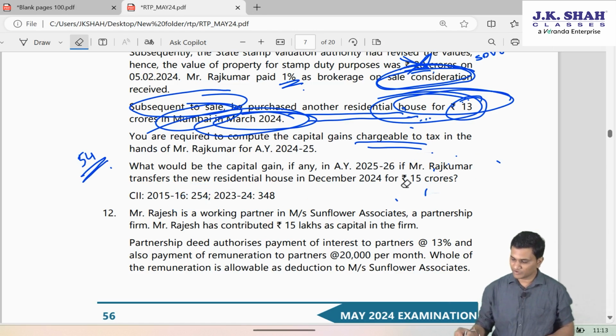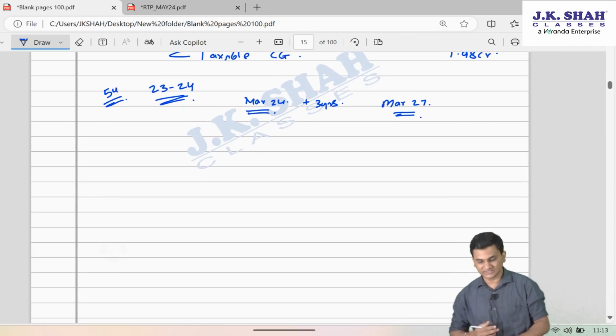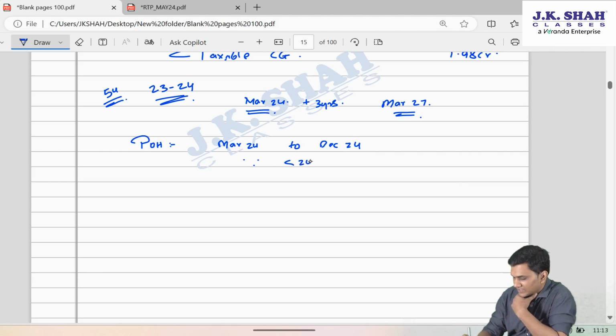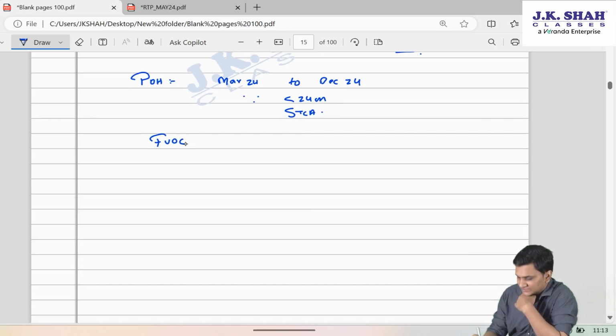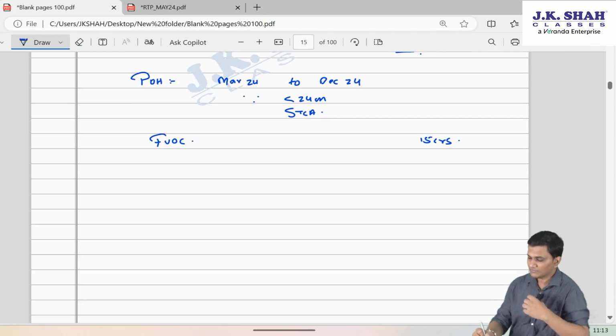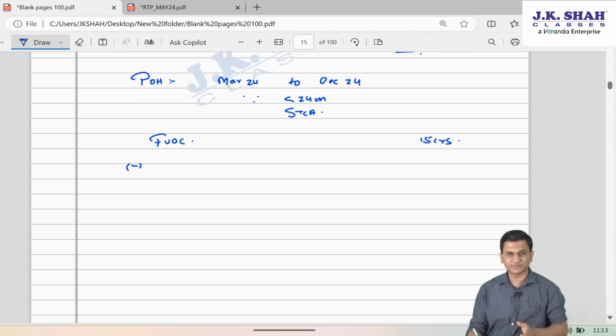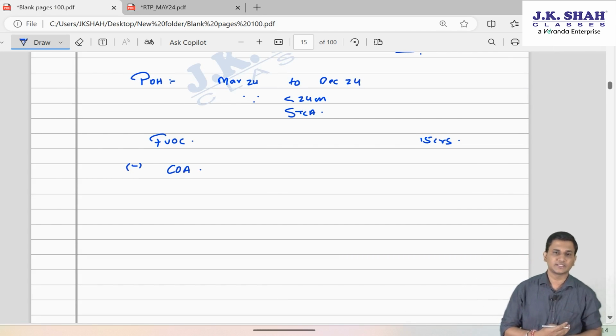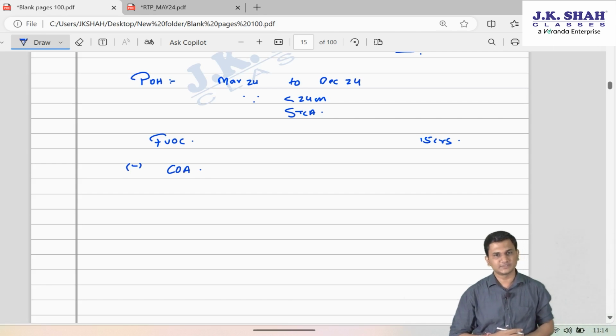So now since he has violated the lock-in period, there will be consequence. And ultimately friends, since even this house was a residential house, a capital asset, capital gain will be triggered. Period of holding of this house will be from March 24 to December 24. Since it is less than 24 months, it's a short-term capital asset. The full value of consideration for this house is 15 crores. He transferred this house for 15 crores. And yes, there are no expenses appearing, so we can ignore. Point is, since it's a short-term capital asset, he can't take indexation benefit. Only cost of acquisition will be subtracted.